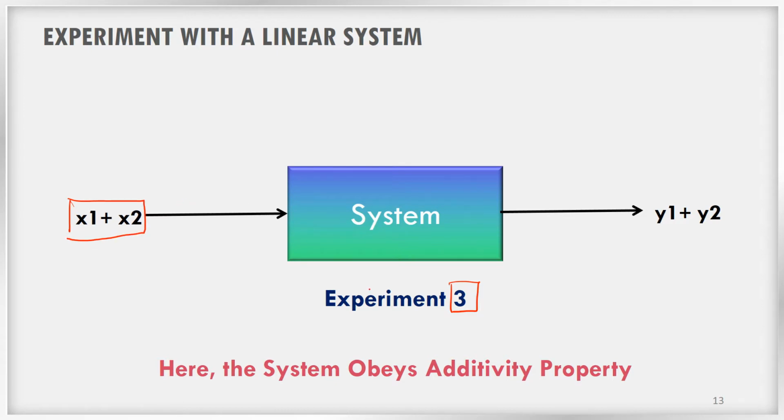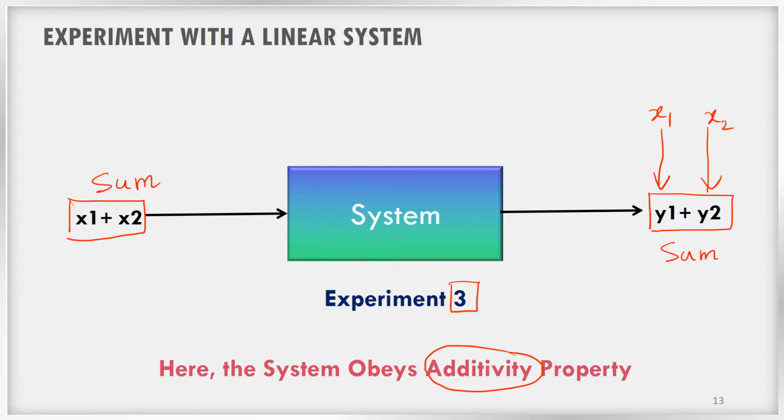As a response, if I am getting an output y1 plus y2, please remember that y1 is the output due to x1 and y2 is the output due to x2. Since I have added the inputs, the output is also added, right? If this property is obeyed by the system, then we can say that the system obeys the additivity property.